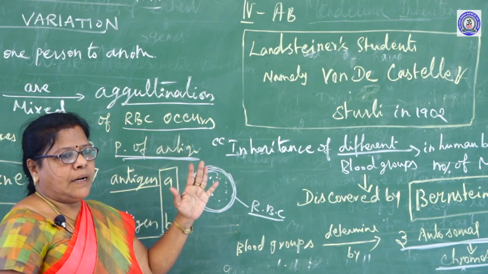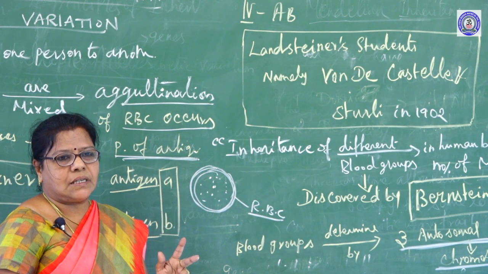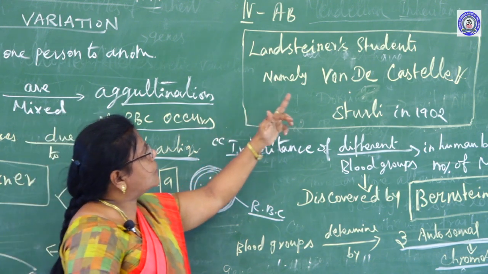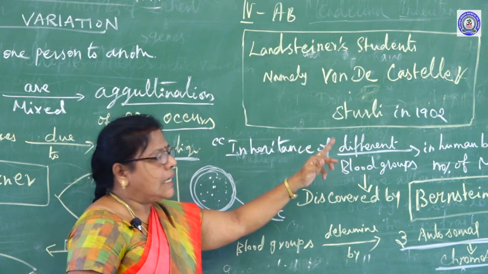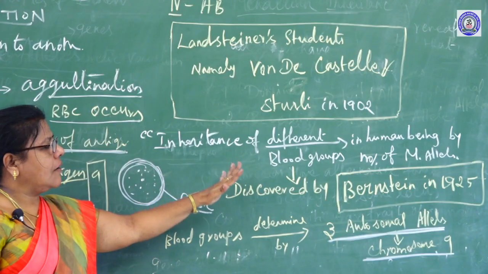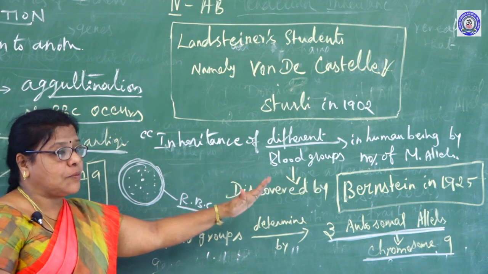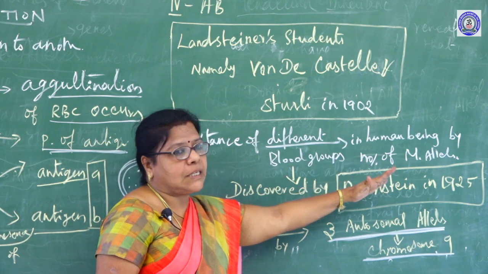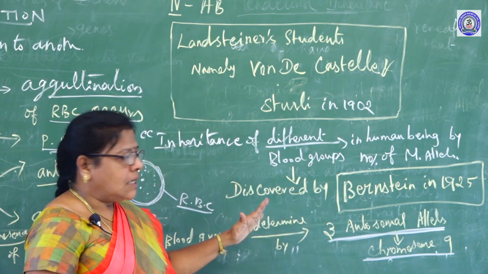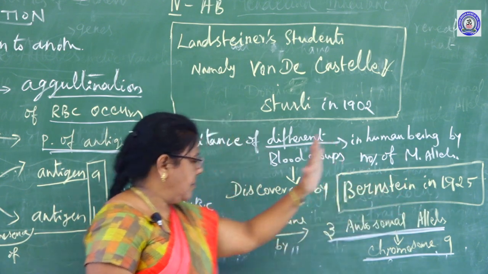The 4th group blood is AB. It is the universal recipient. This group was discovered by Landsteiner's student, namely von Decastello and Sturli in 1902. Genetics of blood groups, that means inheritance of different blood groups in human beings by a number of multiple alleles. This was discovered by Bernstein in 1925.